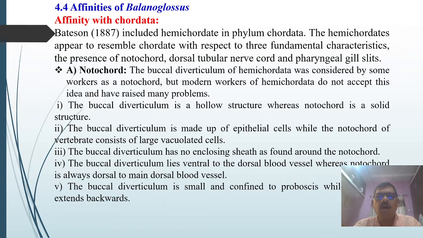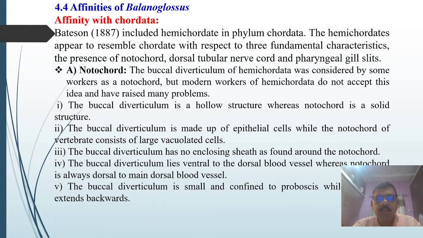In Hemichordata or Balanoglossus, instead of the notochord there is a buccal diverticulum, meaning a structure which is derived from the buccal cavity. It is called a buccal diverticulum. At the roof of that buccal cavity there is a buccal diverticulum present in the hemichordata, and it was considered by some workers as a notochord. But modern workers of hemichordata do not accept this idea and have raised many problems. Why? Because this buccal diverticulum is a hollow structure, whereas the notochord is a solid structure.